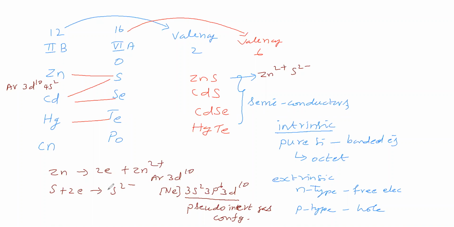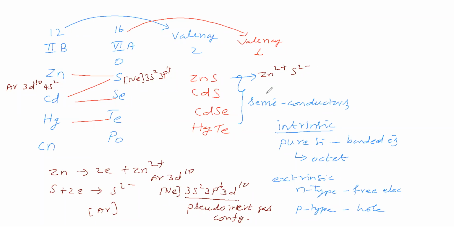Sir, now regarding sulfur we will see. The electronic configuration of sulfur is neon 3s2 3p4. So sulfide is argon: octet configuration, noble gas configuration, so stable. Because of getting this stable configuration, zinc has lost 2 electrons and sulfur has gained 2 electrons.